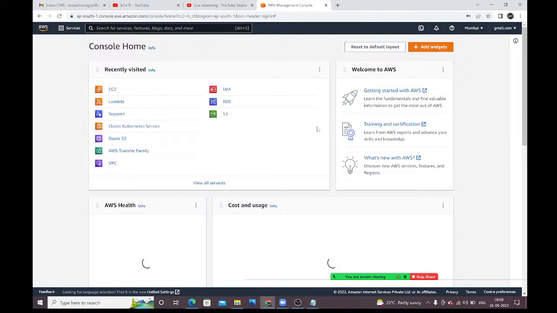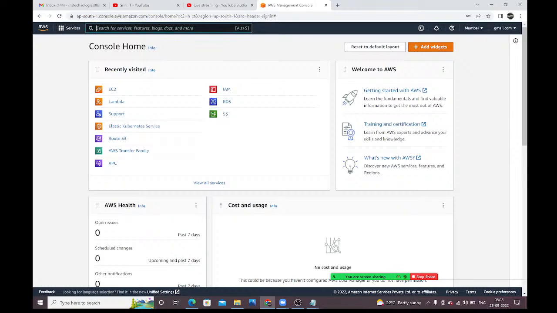See, guys, in AWS we have 200-plus services available. Among those 200 services, which service are we going to use to create the virtual machine? I want to create one virtual machine. To create it, which service do we need to use? The EC2 service. Among all those 200 services, EC2 is very important. To create virtual machines, we need to use EC2.